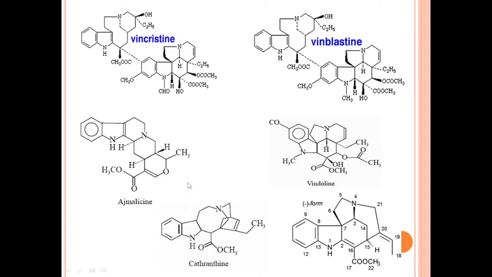Now this one is the structure of ajmalicine and this one is vindoline. When coupling of catharanthine and vindoline takes place, it will produce vinblastine. That vinblastine is converted into vincristine by oxidation of the methyl group, and by coupling of vindoline and catharanthine, it will produce vinblastine.